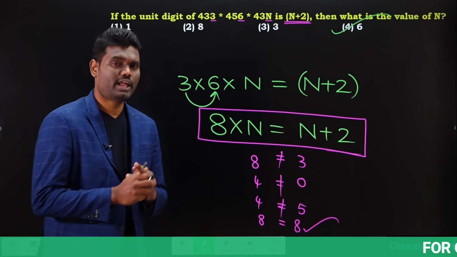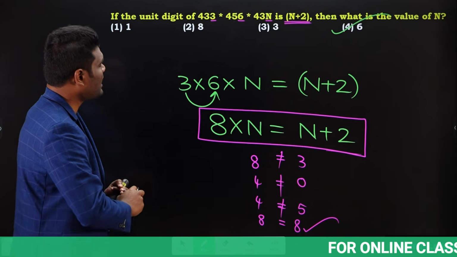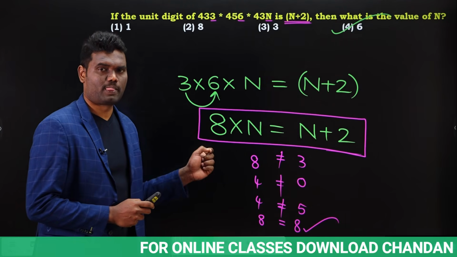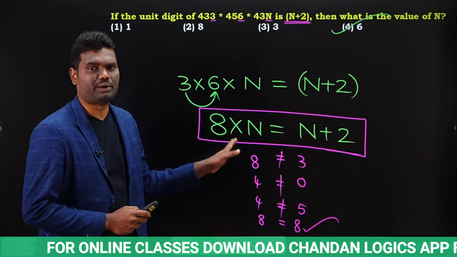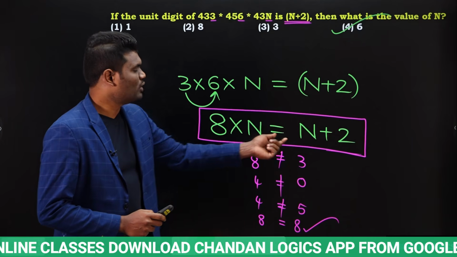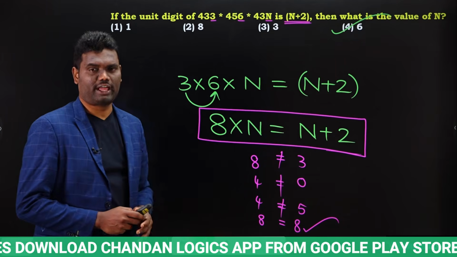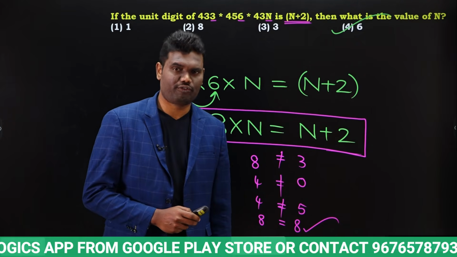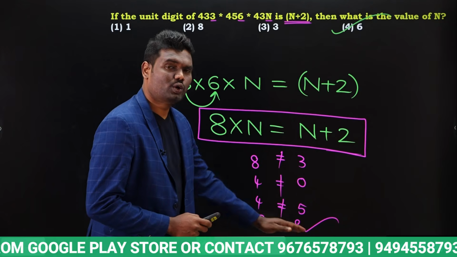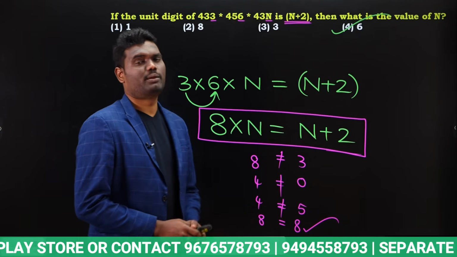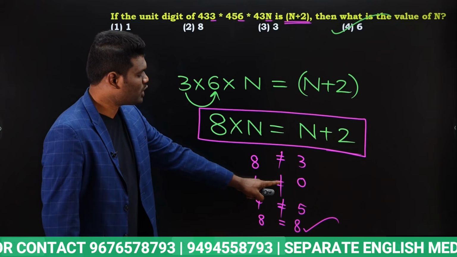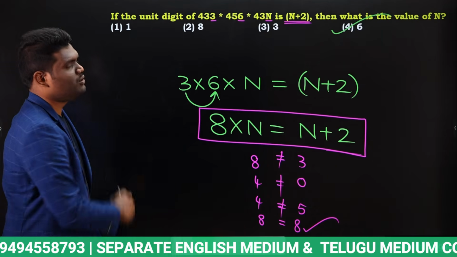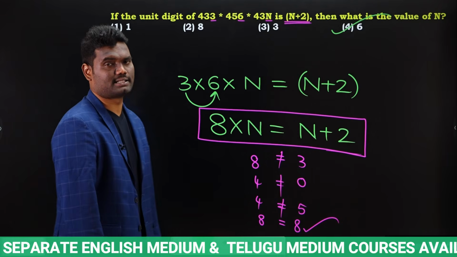Is it clear? Very, very simple question. What you have to do is find the value of n. For this, just frame the equation 8 into n equal to n plus 2, and substitute the value of n. The given options are the values of n. Once you substitute, wherever the condition is satisfied, that is the answer. First option wrong, second option wrong, third option wrong. We came to know that the fourth option is right. So the value of n is 6.